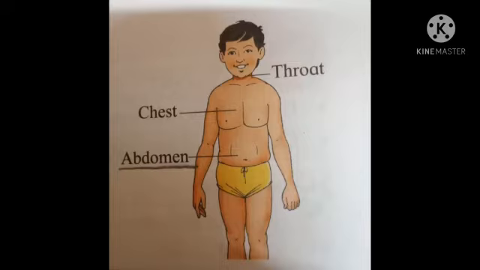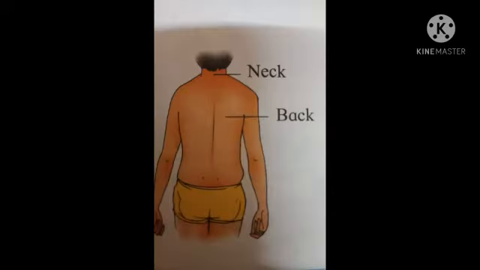The next is torso. The chest, abdomen, and back together make up the torso. The part where the arm is joined to the torso is called the shoulder. The leg is joined to the torso at the hip joint.